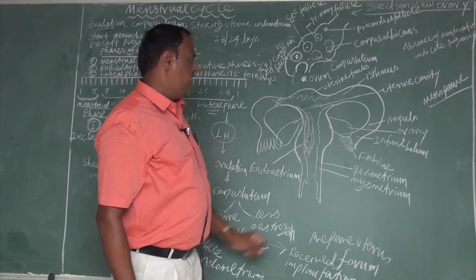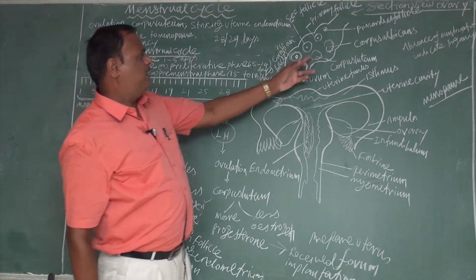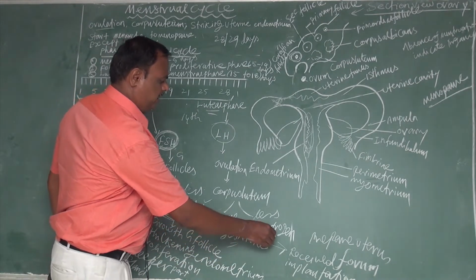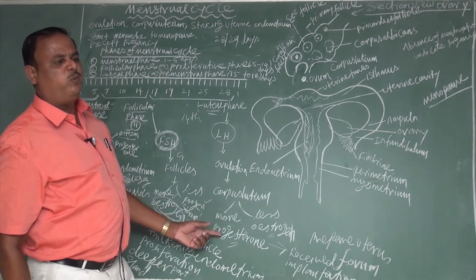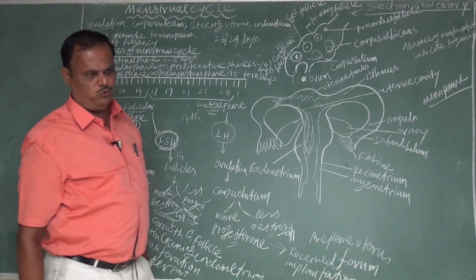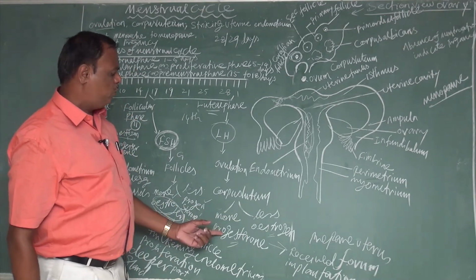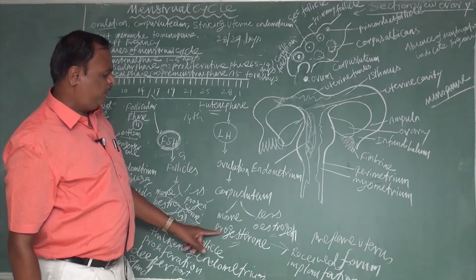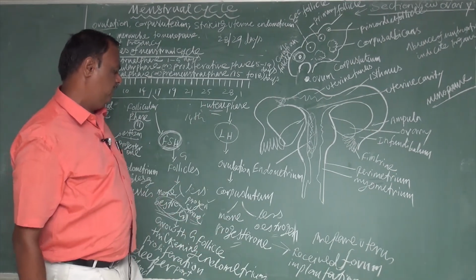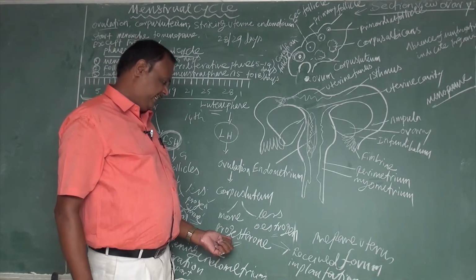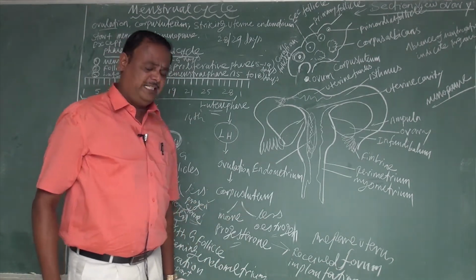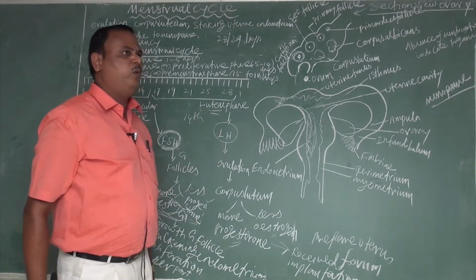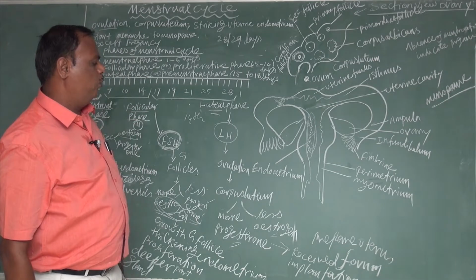While growing, the corpus luteum secretes two hormones, progesterone and estrogen. More progesterone and less estrogen is secreted. That's why progesterone is the predominant hormone in the luteal phase. Why is it predominant? Because a large amount of progesterone is secreted and less estrogen is secreted.